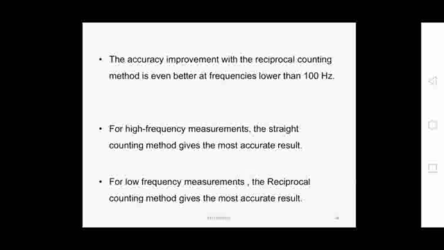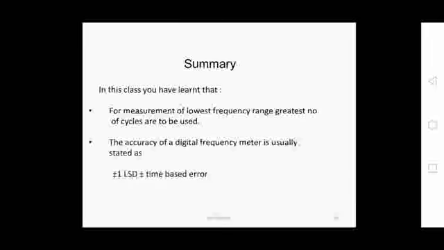For low frequency measurements, that is for less than 100 hertz, this reciprocal counting method will give the most accurate result. So in this class we have learned about the measurement of the lowest frequency range. For measurement of the lowest frequency range, we have to go for a larger number of cycles to be measured, and second, the specification of accuracy of the digital frequency meter is stated as plus or minus 1 LSD.